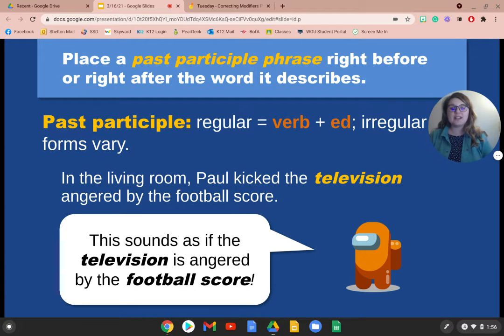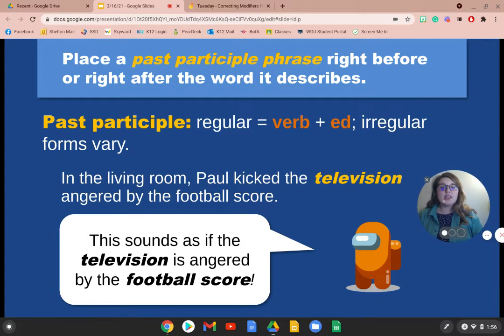Now, when we have a past participle phrase right before or right after the word it describes, sometimes we can come into another misplaced modifier. Now, a past participle is a verb plus ed, but sometimes we have irregular forms of this and it doesn't follow that pattern precisely. So, in the living room, Paul kicked the television, angered by the football score.